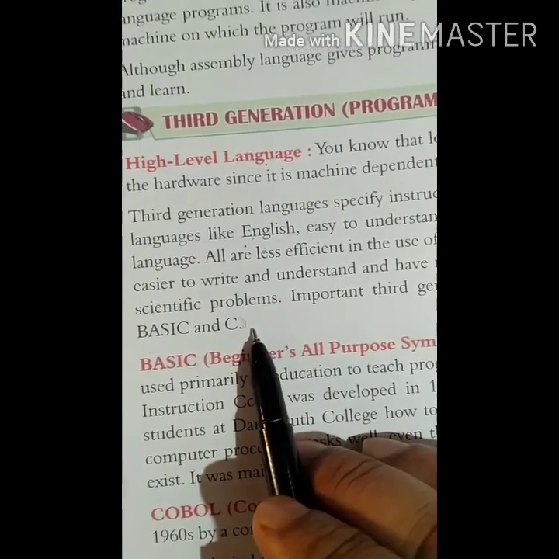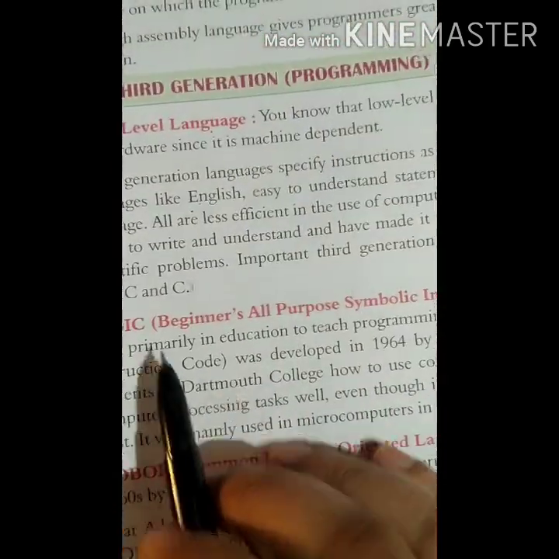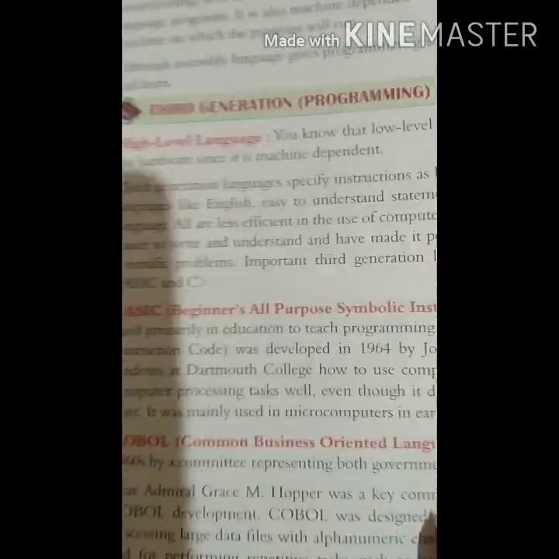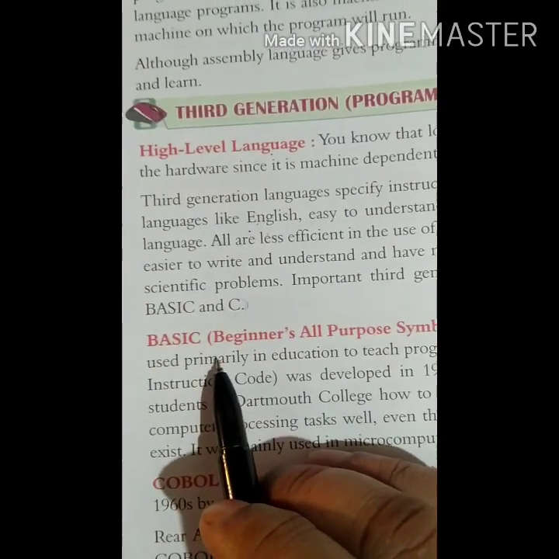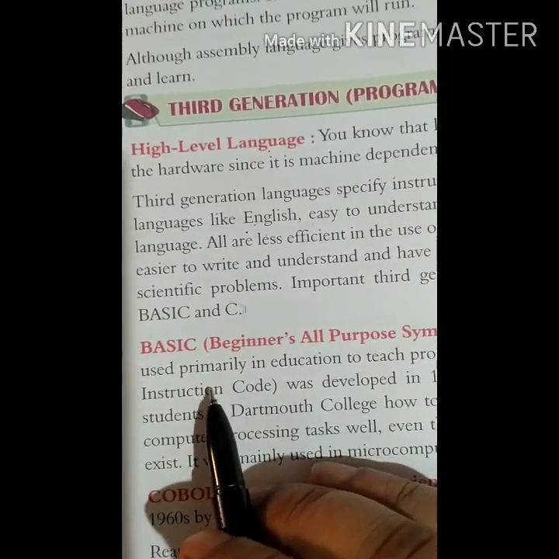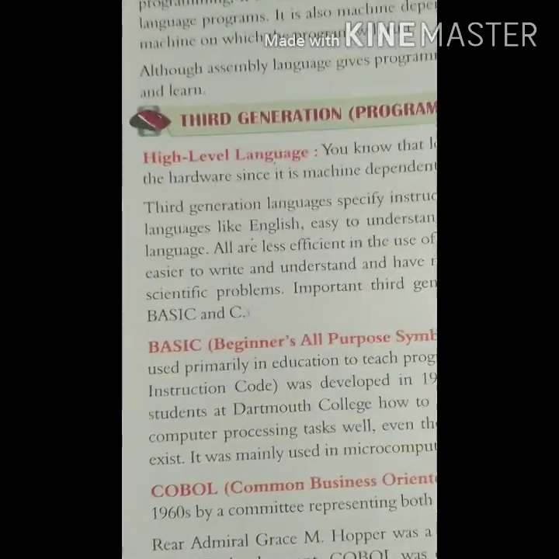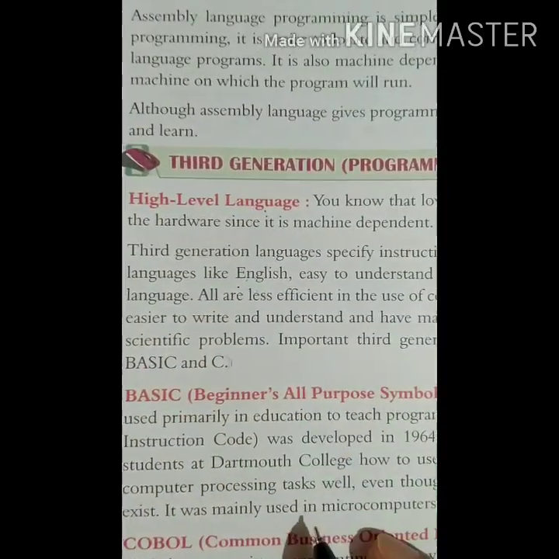BASIC, beginners all purpose symbolic instruction code, was also used. Extensions of BASIC are QBasic and Visual Basic .NET. Nowadays we are using .NET also. Okay, so I hope you understood.